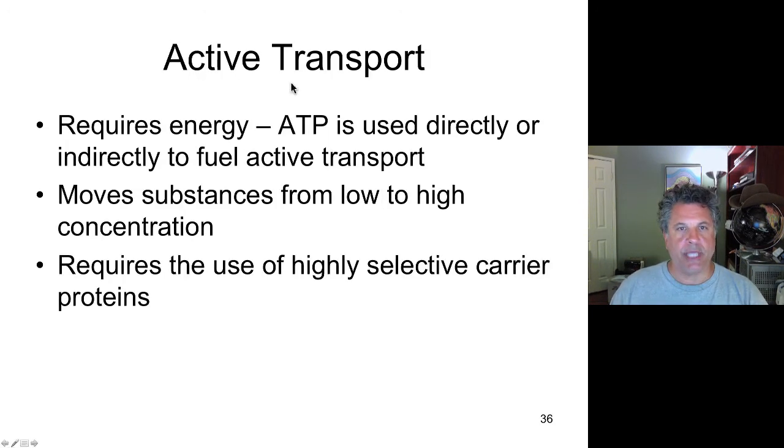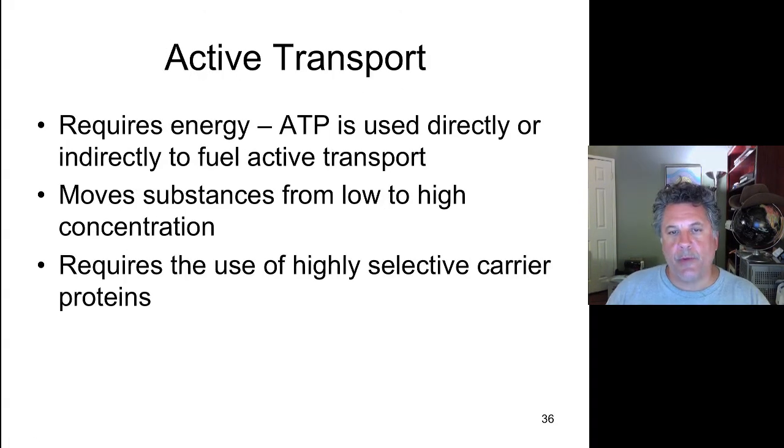Now we're ready to move on to active transport. And thus far we've been considering passive transport, both in the case of water when we look at osmotic flow, and also we've looked at the passive transport driven by the flow of substances across a membrane down their concentration gradients, where no net input of energy was required.